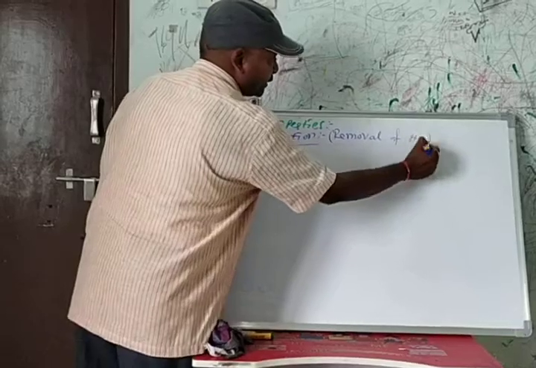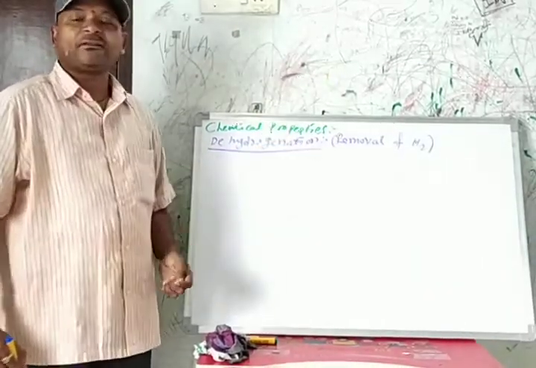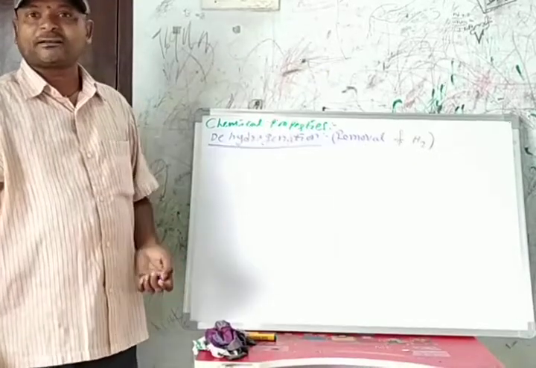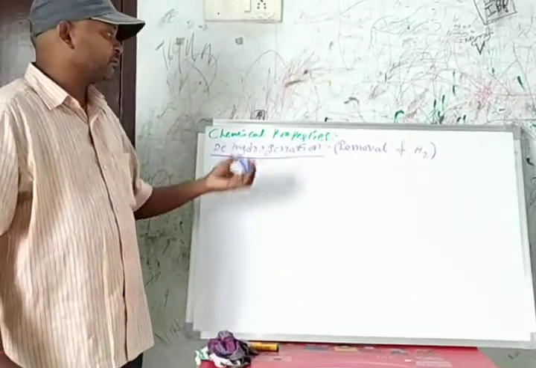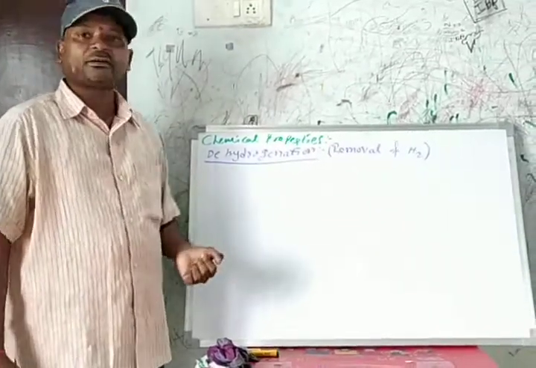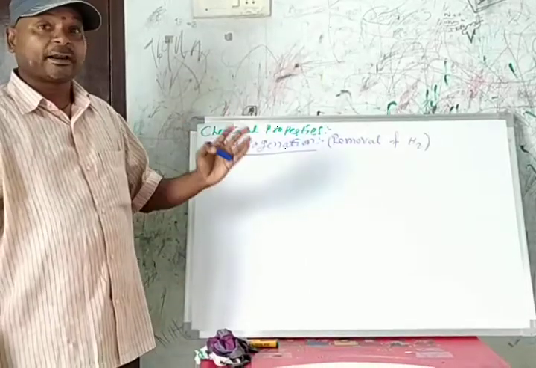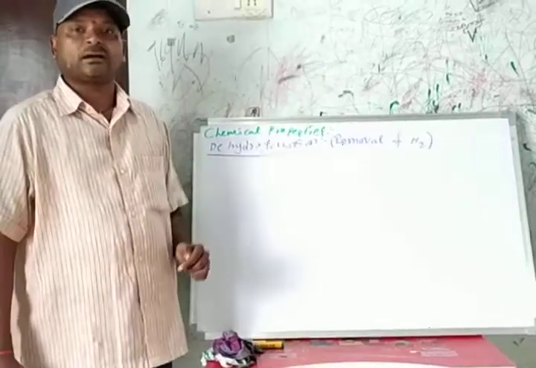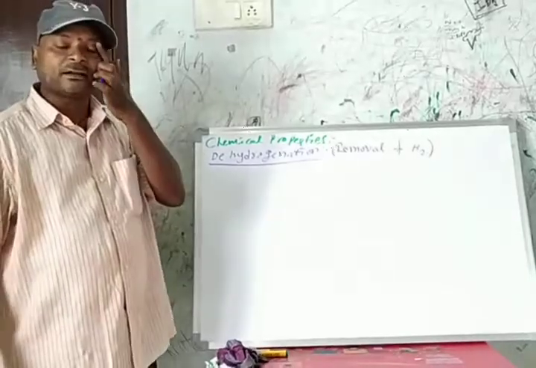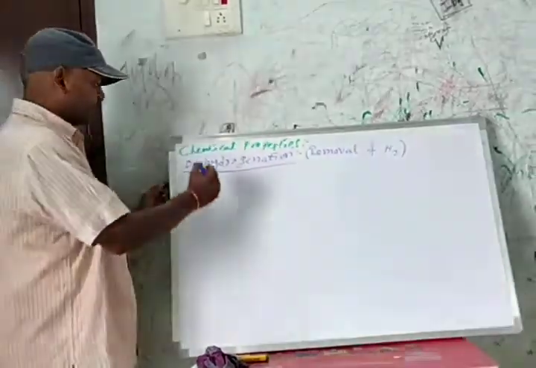Removal of hydrogen is also called oxidation; it belongs to the oxidation reactions. Today we will discuss dehydrogenation and oxidation, chemical properties of alcohols, and along with that, chemical properties of phenols.